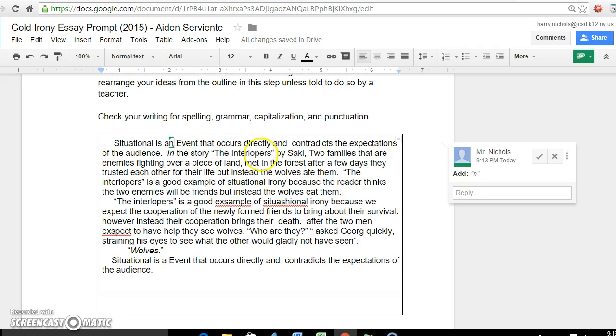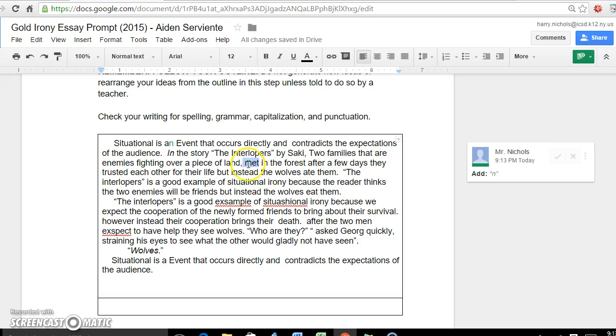In the story Interlopers by Saki, two families that are enemies fighting over a piece of land met in a forest. After a few days they trusted each other with their lives, but instead the wolves ate them. Now, is it the families that meet in the forest? I don't think so. It's the heads of each family, right? So you want to be specific. You want to make sure that you're saying what you mean to be saying.